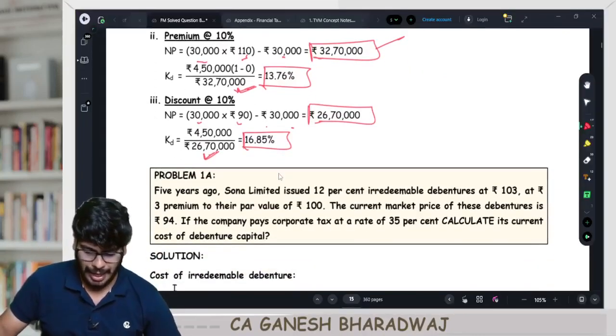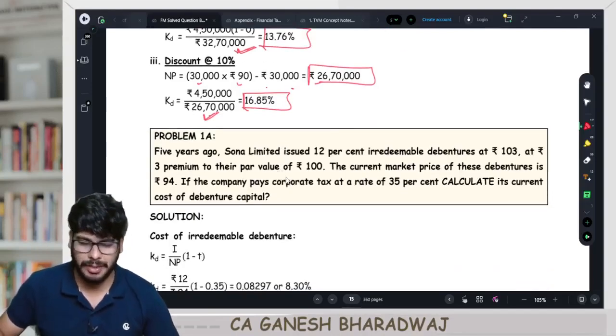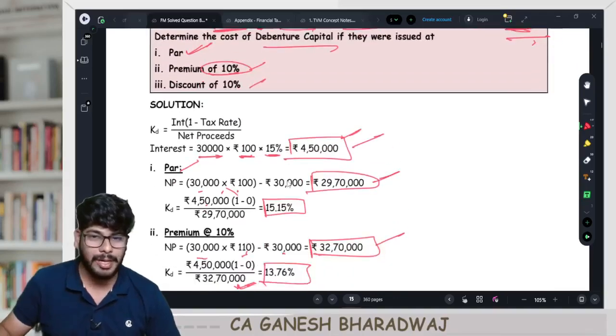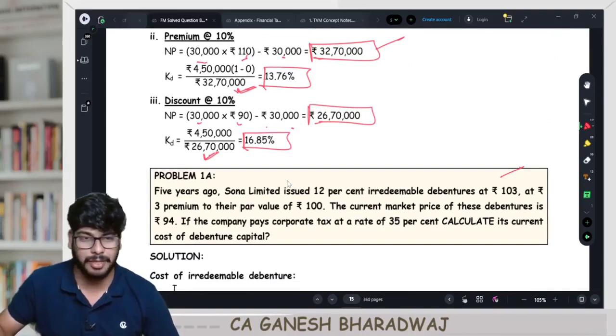Now, I'll just go to the next question, which is question number 1A, right? I am doing this question for a reason. Now look at this. 1A, as I told you, the color coding, the background color of this question is different.